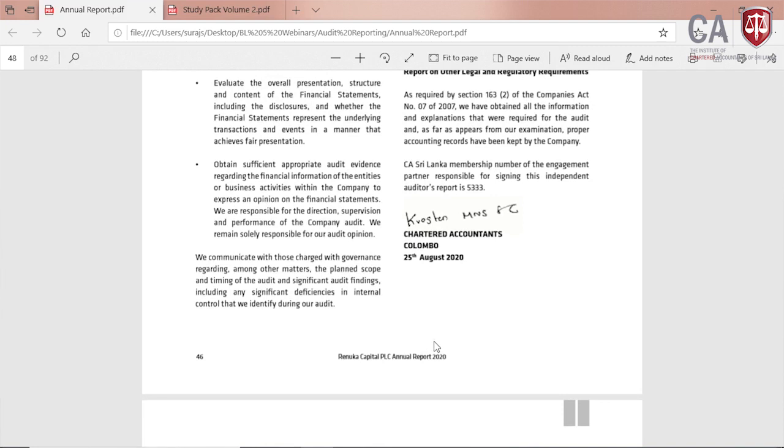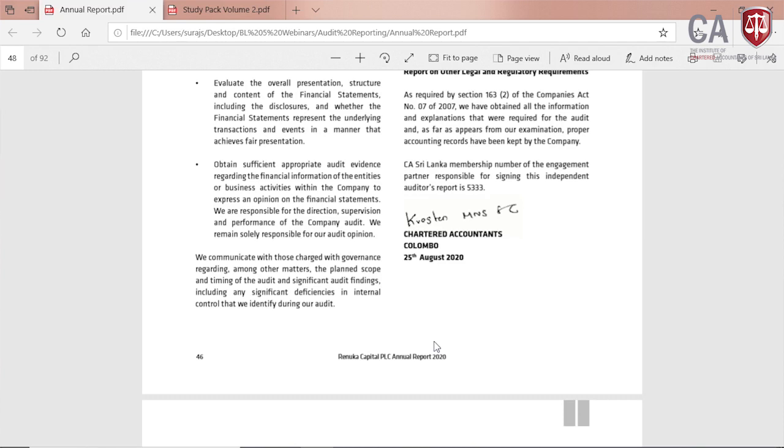Now you should be able to tell these 13 sub-elements without looking at this. Can you tell? Try to say them from memory. Now, let's close the eyes. Please close the eyes in the video. Don't open the eyes, right? Can you tell with me what are the 13 elements in the auditor's report?